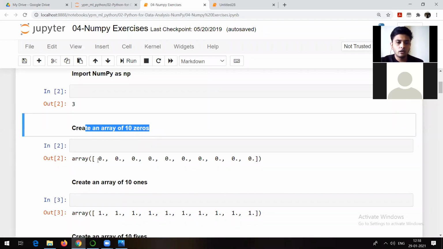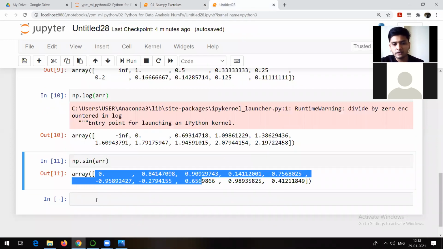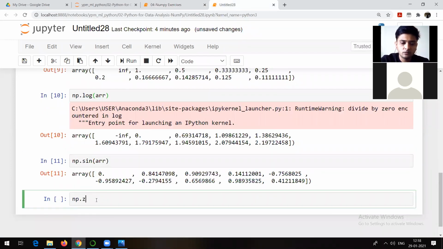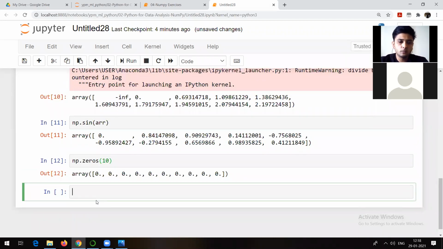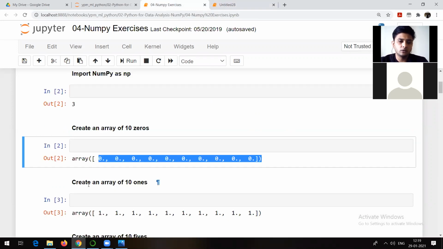I want to create an array of 10 zeros. So if you remember something like np.zeros, right? This is what you need to use. I want you to click which method should you use. I'm not saying that you should remember all the methods, but at least some of the important methods you should be aware of. So this is the answer to that question, right? np.zeros(10) is going to give me 10 zeros.